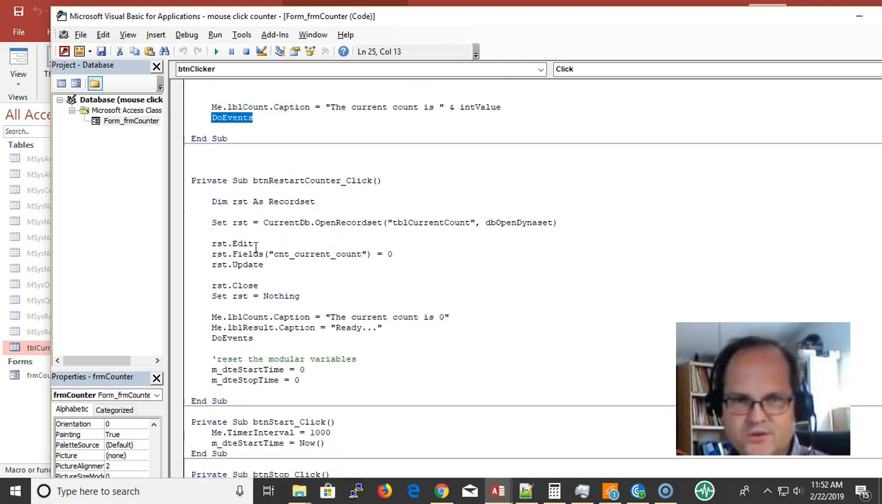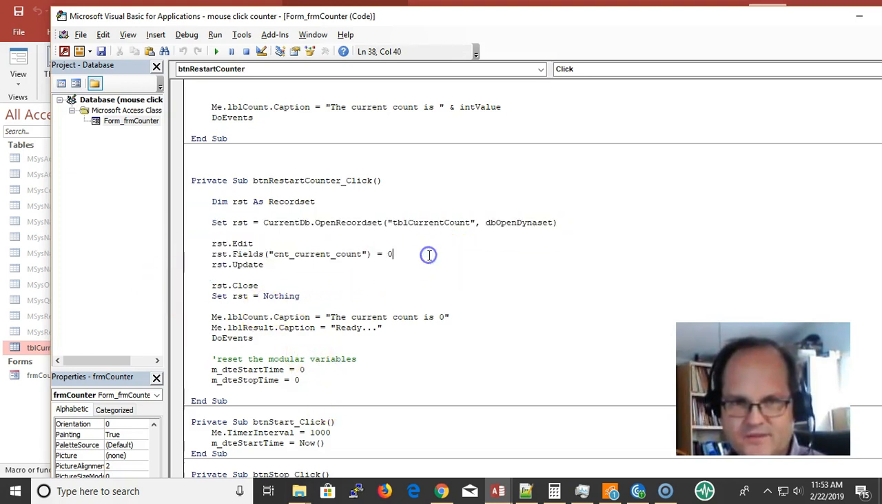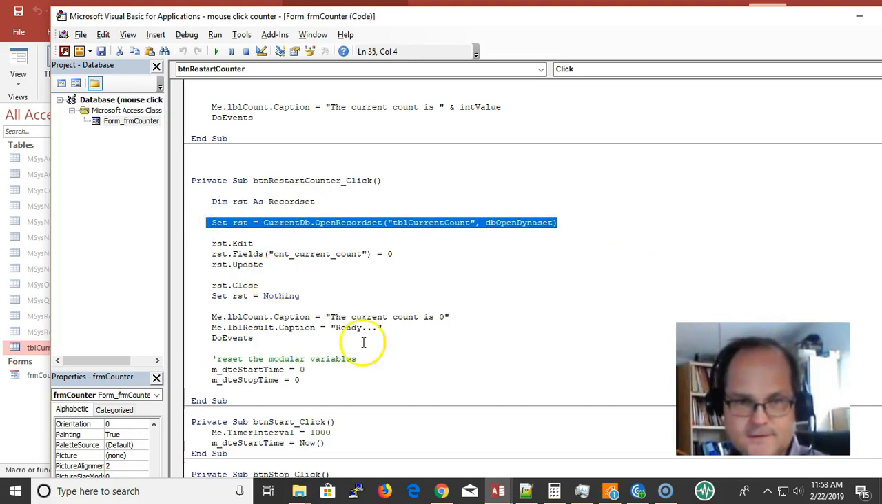When I restart the counter, here's what I'm doing. I'm just doing the same thing, setting everything to 0 again. Reset the counter. Here again, I open the table and write to it. The current count is 0 and ready.